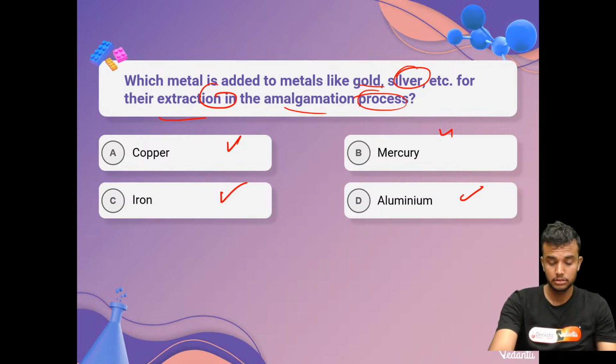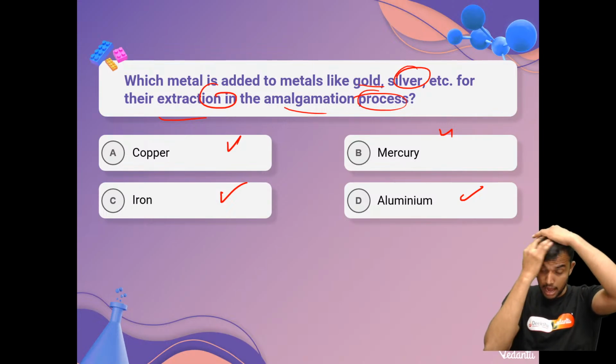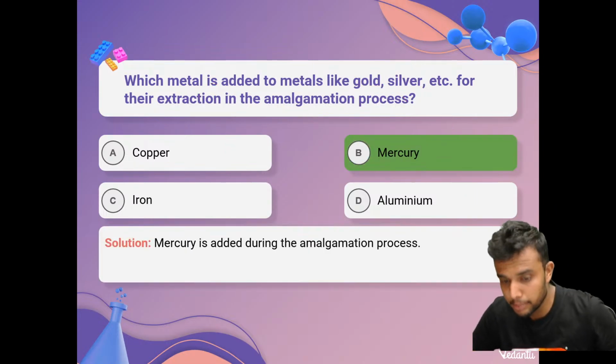What is the answer? The answer is mercury, used in amalgamation.